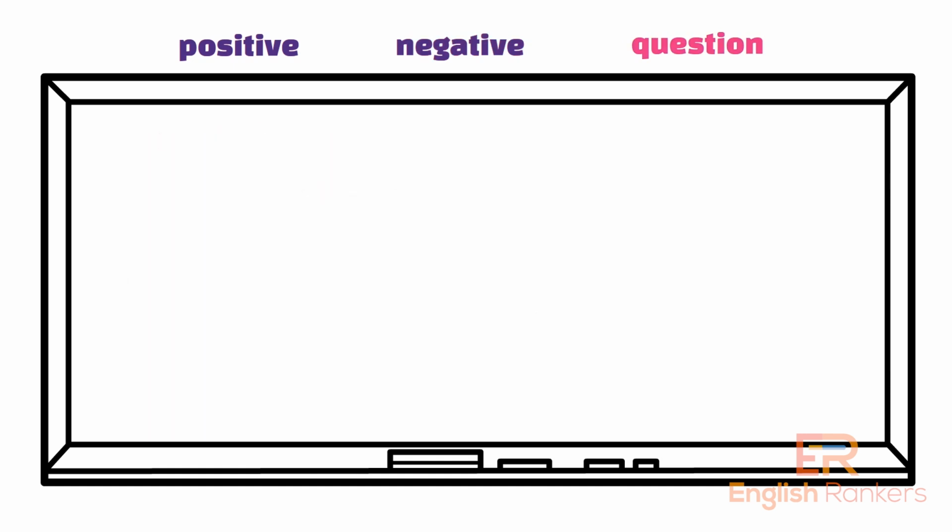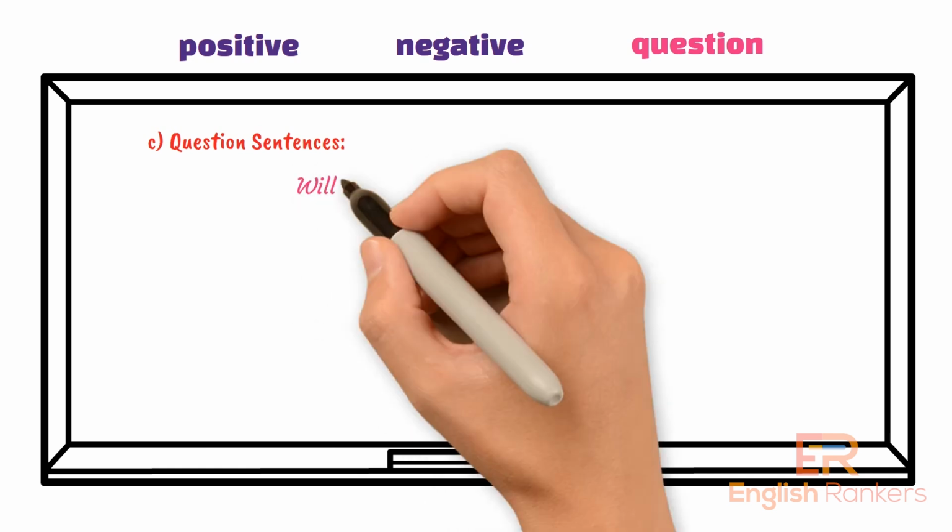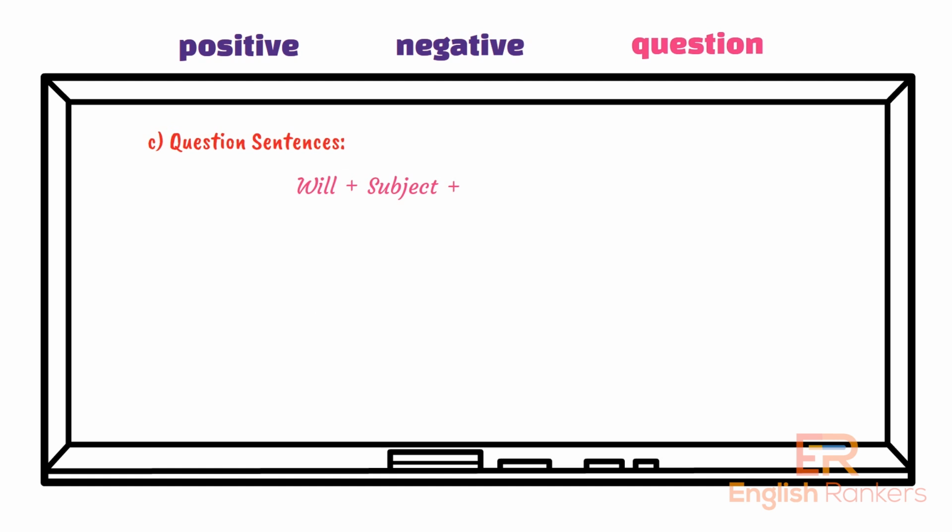C. Question sentences. The structure of question sentences. Will plus subject plus be verb in ing form. We make questions by inverting the subject and auxiliary verb. With future continuous tense, we have two auxiliary verbs, will and be. So we invert the first one, will, with the subject. The other one, be, stays with the main verb.